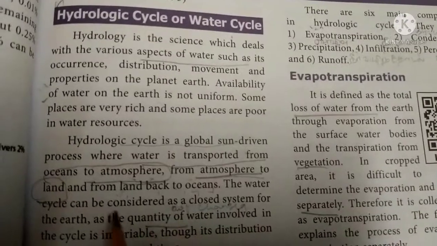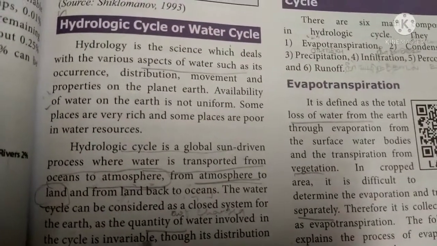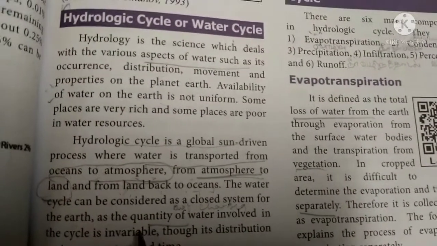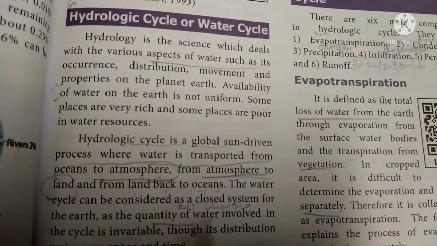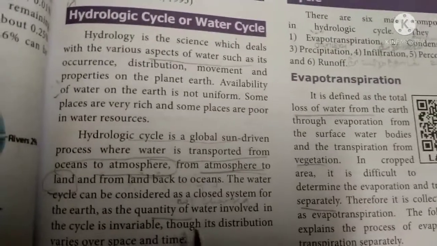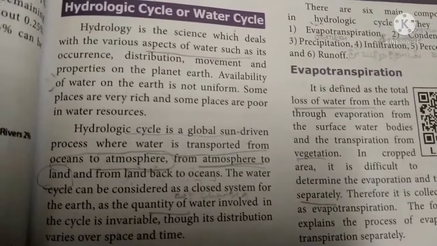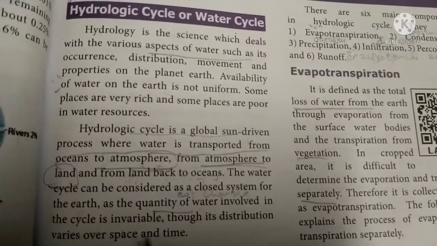The water cycle can be considered a closed system for the earth, as the quantity of water involved in the cycle is invariable. In this process, the quantity of water does not change at all, though its distribution varies over space and time.